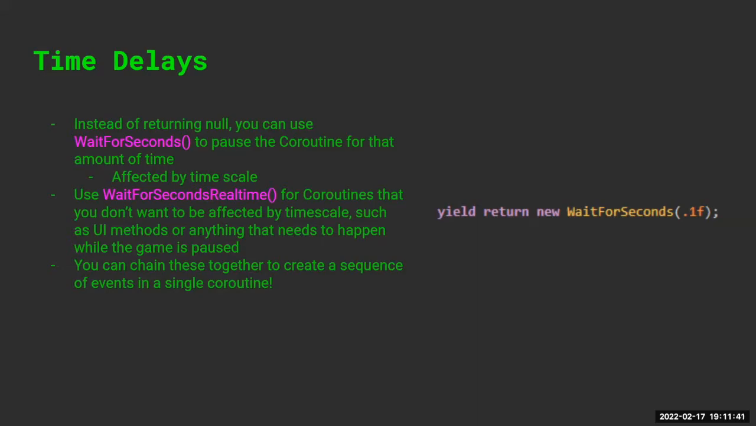So you've got your basic coroutine that's like, okay, do this over X amount of frames in this for loop. And then you've got your coroutine that says, wait for X amount of seconds and then do this thing. But then you can have a coroutine that's like, do this for X amount of seconds, then wait for X amount of seconds, then do this, and then wait again, and then do that. So you can do a whole sequence of events in one single coroutine.